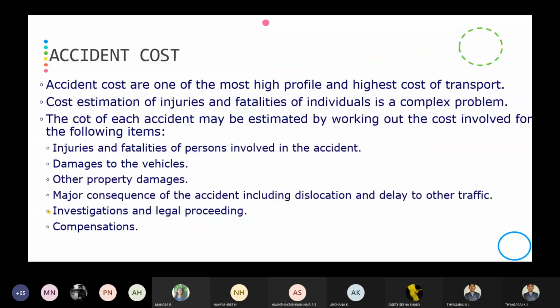Then comes the accident cost. This is very important. It is the most high profile and highest cost of transport. Why? Because the accident cost involves two types.